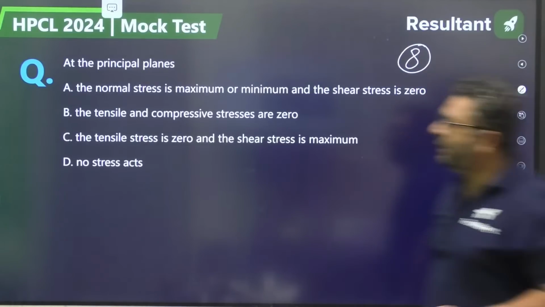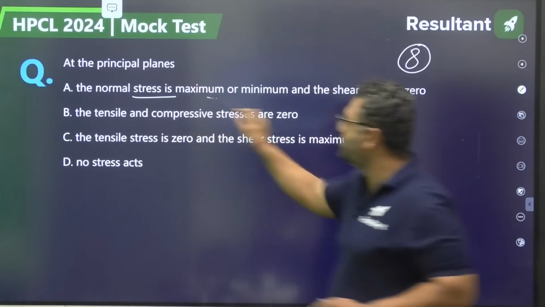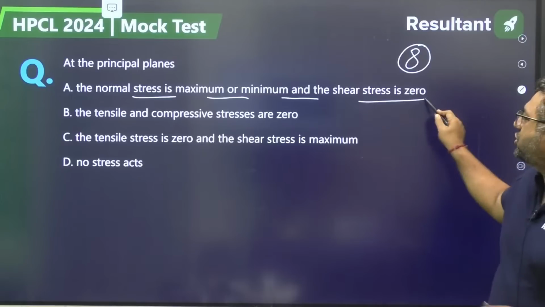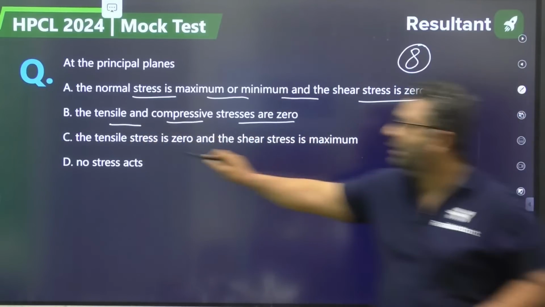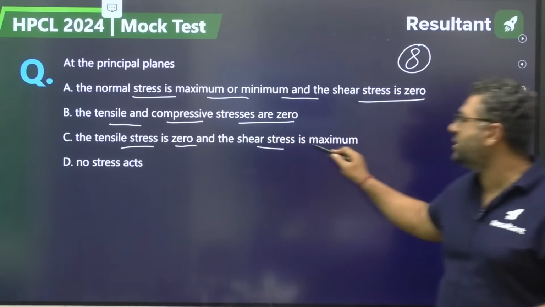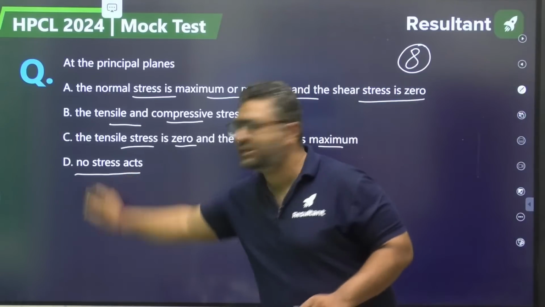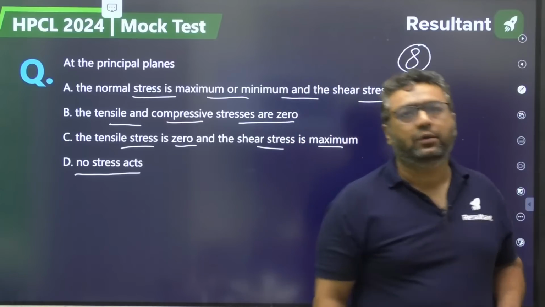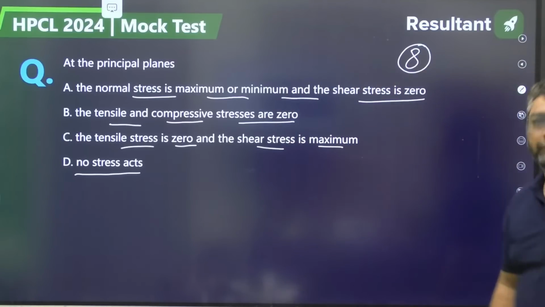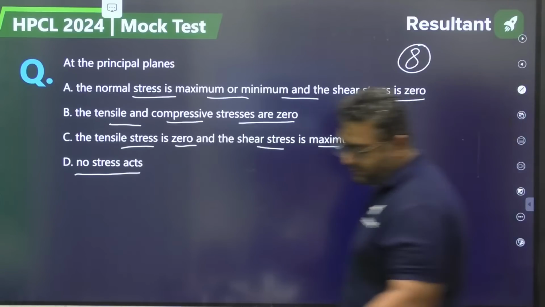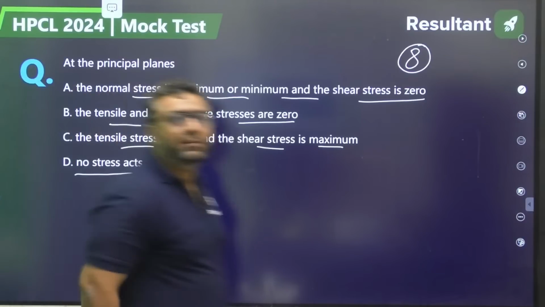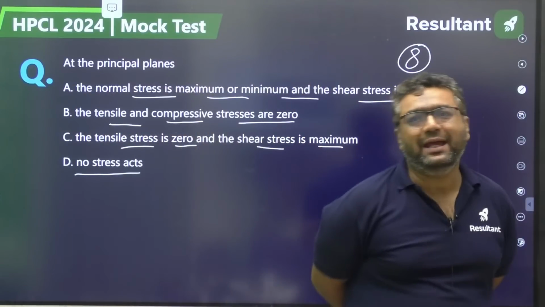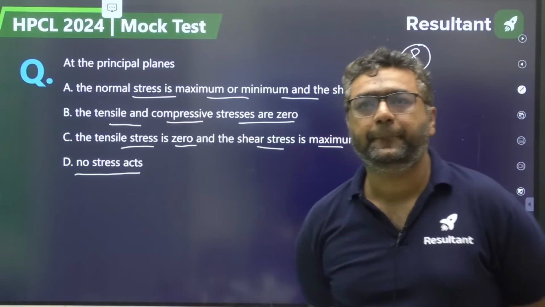At the principal planes, the normal stress is maximum or minimum and the shear stress is 0. Tensile and compressive stress are 0. Tensile stress is 0 and shear stress is maximum. No stress will act. Question number 8, guys. Captain Billa is saying A. YS is saying A. Mani is saying A.